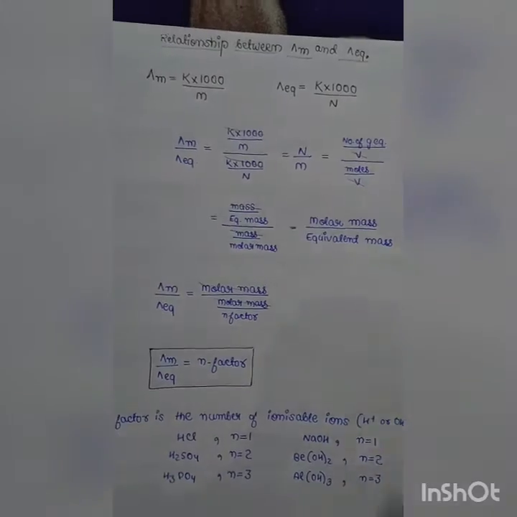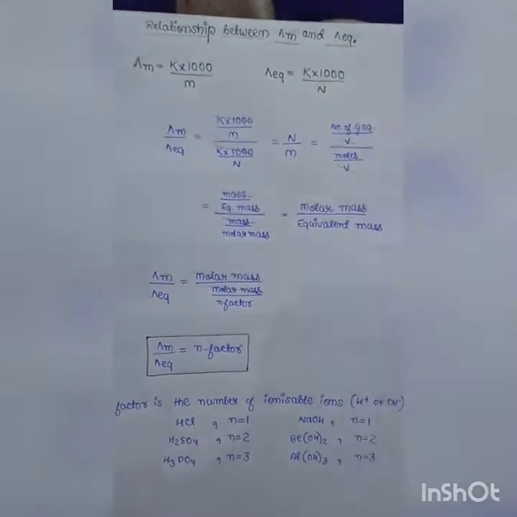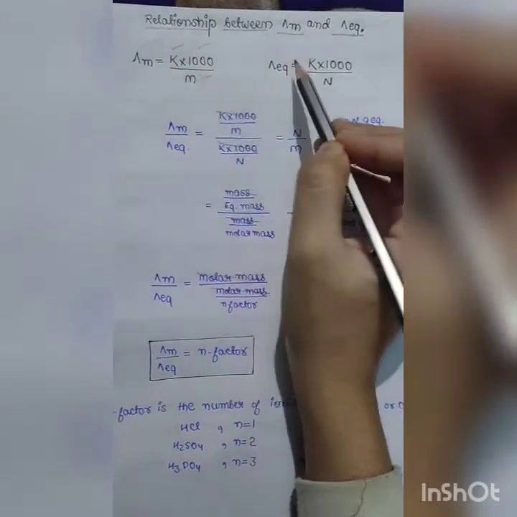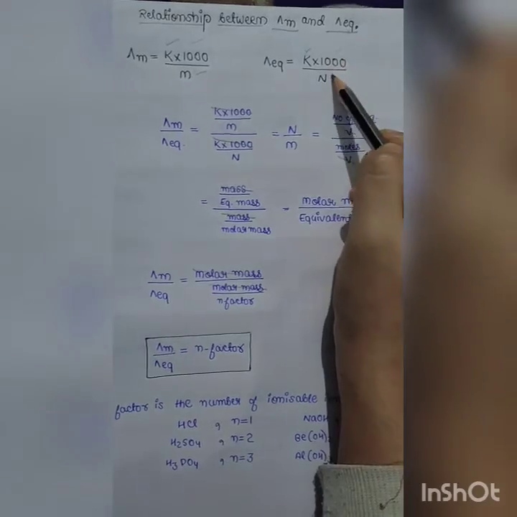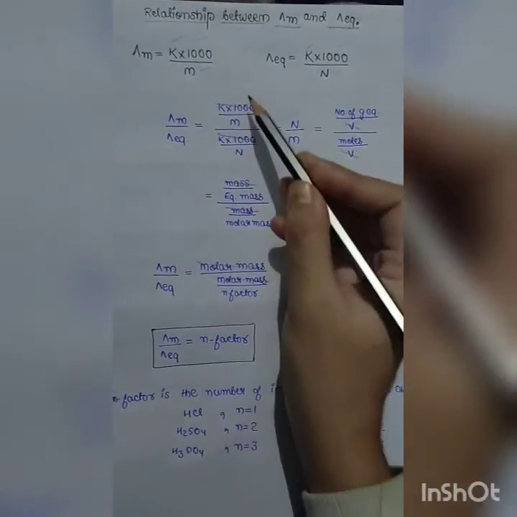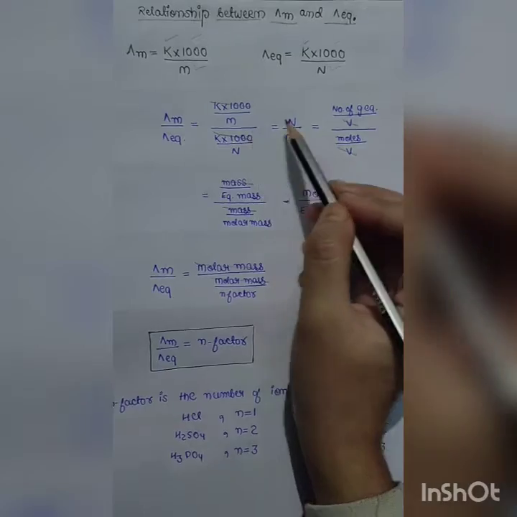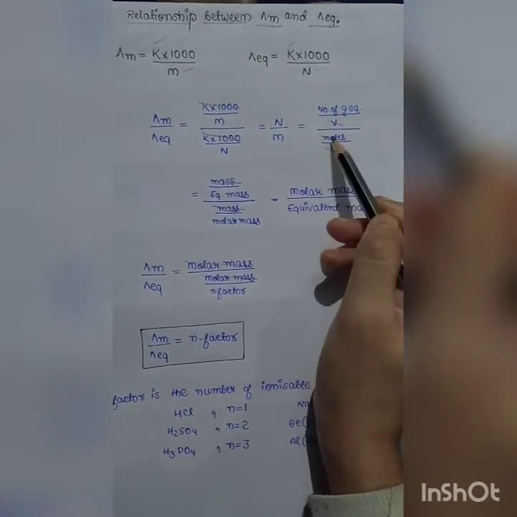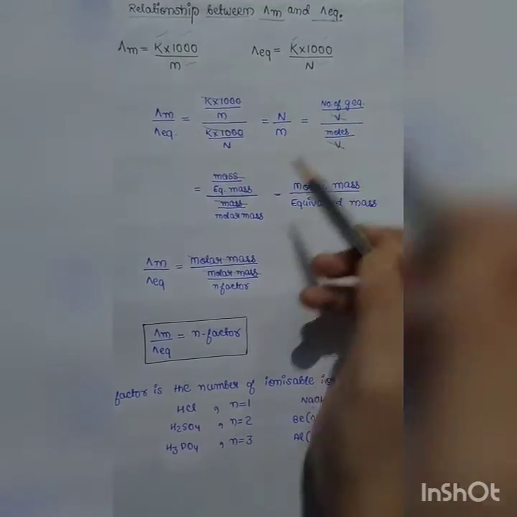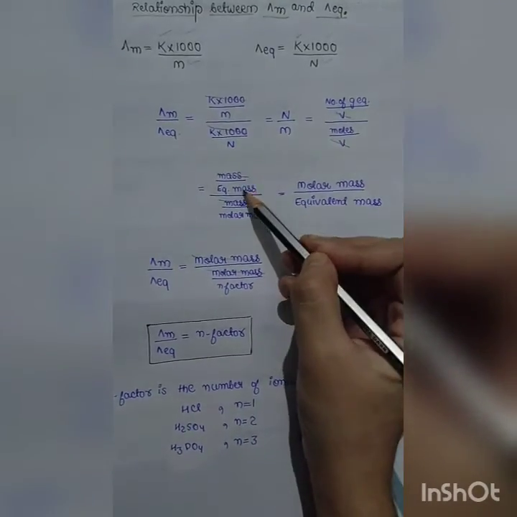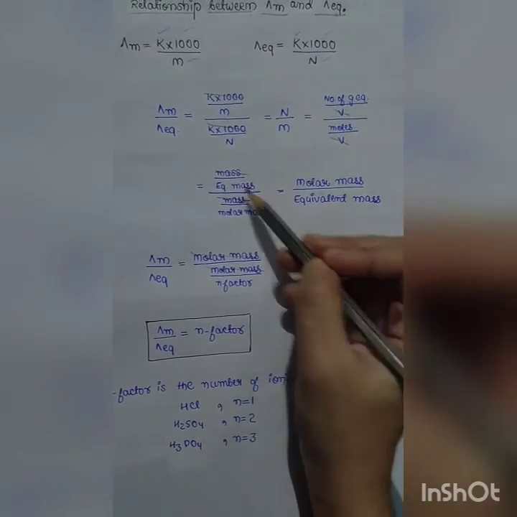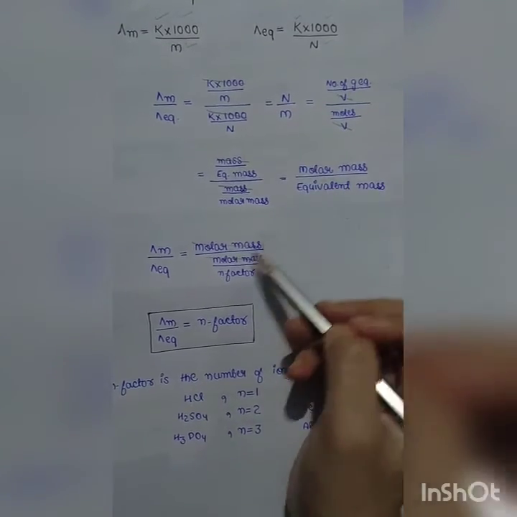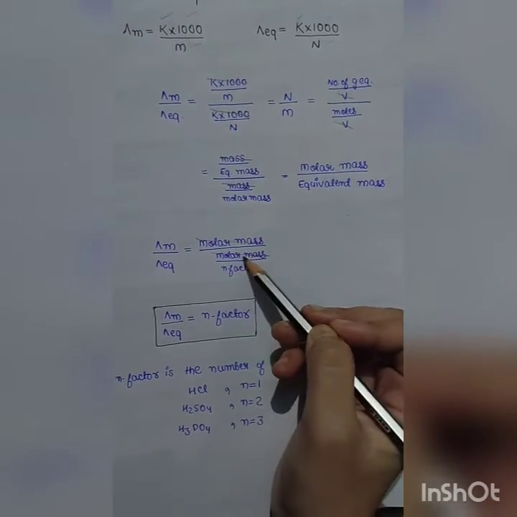What is the relationship between molar conductivity and equivalent conductivity? Molar conductivity is kappa, specific conductivity multiplied by 1000 upon molarity, whereas equivalent conductivity is kappa multiplied by 1000 upon normality. So if we divide both of these, kappa into 1000 and kappa into 1000 will get cancelled, normality upon molarity. Normality is number of gram equivalent upon volume, and molarity is number of moles upon volume. Volume and volume will get cancelled, and number of gram equivalent is mass upon equivalent mass, and moles is mass upon molar mass. Mass and mass will get cancelled, molar mass upon equivalent mass.